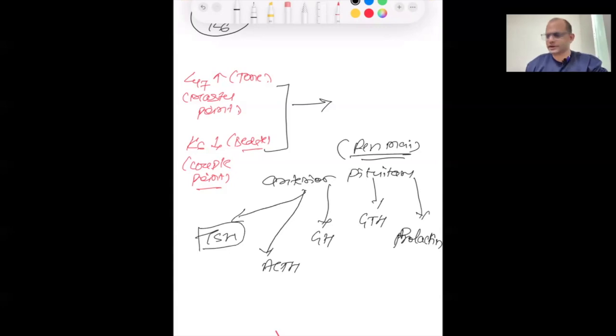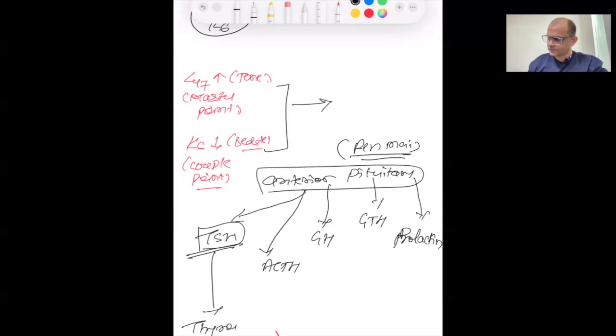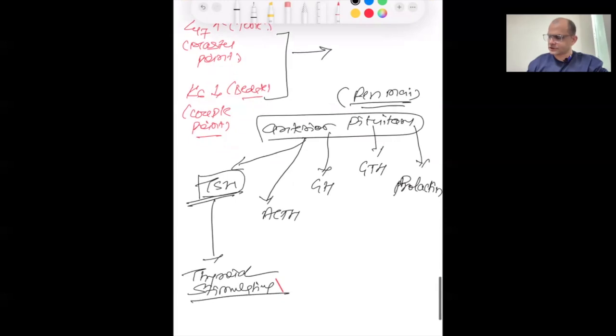TSH क्या है? एंटीरियर पिट्यूटरी बना रही है. TSH is the thyroid stimulating hormone. It means the person is suffering with the thyroid disease. Person is suffering with increase or decrease amount of the thyroid. We are telling hypothyroidism, overweight, and whatever the problem of the thyroid disease.